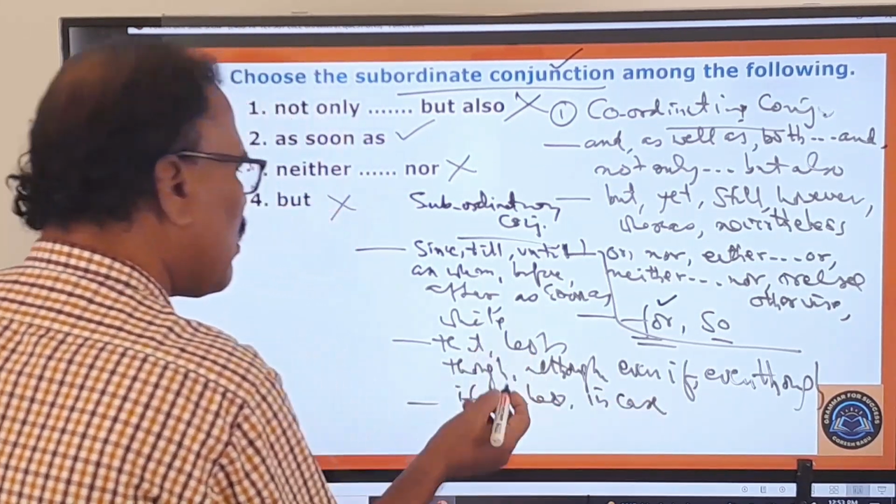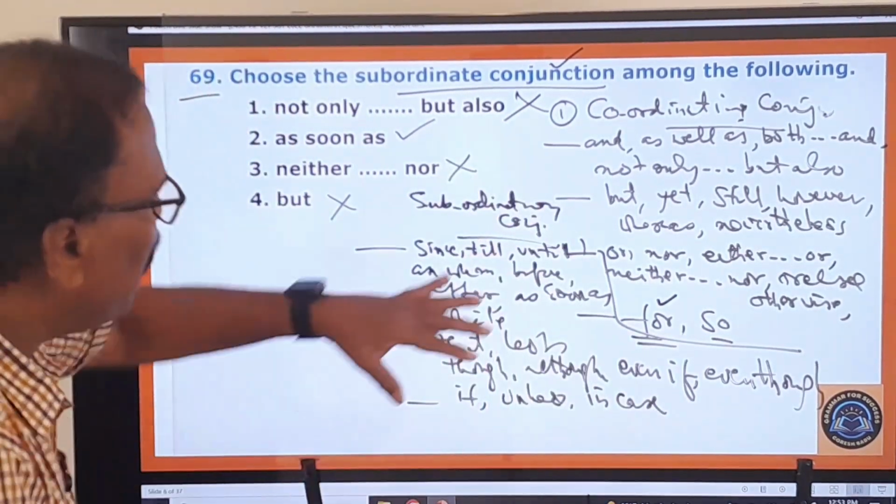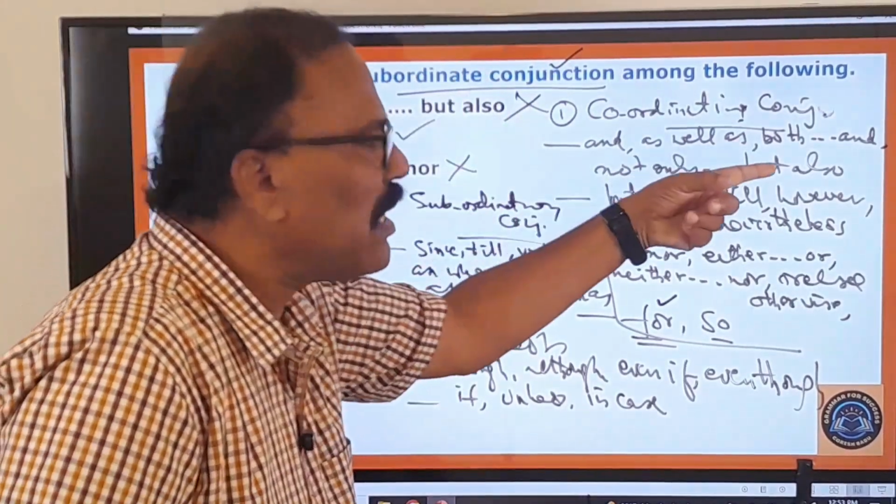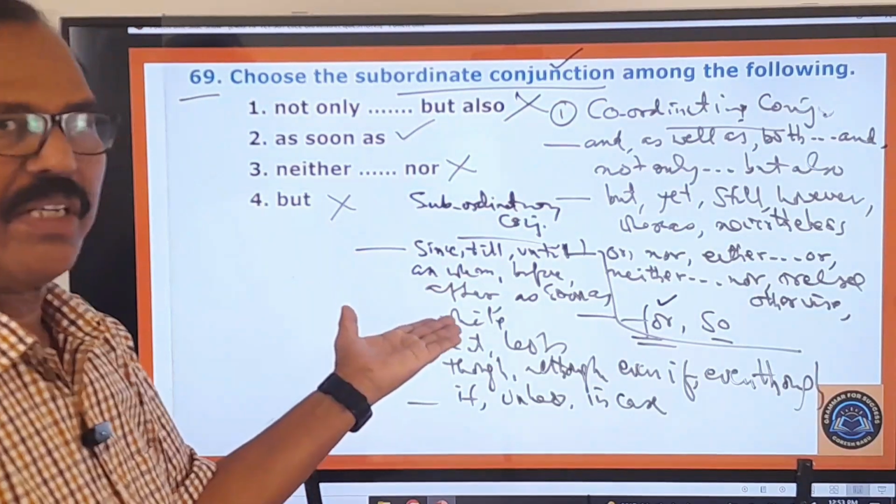So there are so many things. There are many subordinating conjunctions. What are not the coordinating conjunctions are only the subordinating conjunctions.